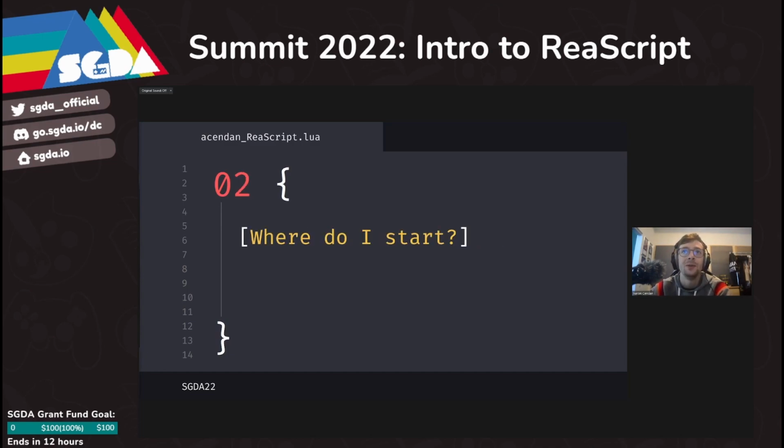So where would you want to start if you wanted to write some scripts for Reaper to improve your game audio workflows? Well, if you don't have Reaper installed, you should probably go ahead and do that. Afterwards, you can start writing Reaper scripts using Lua.